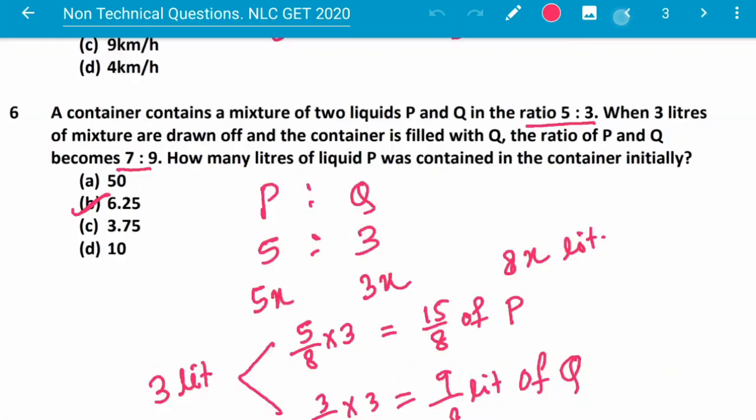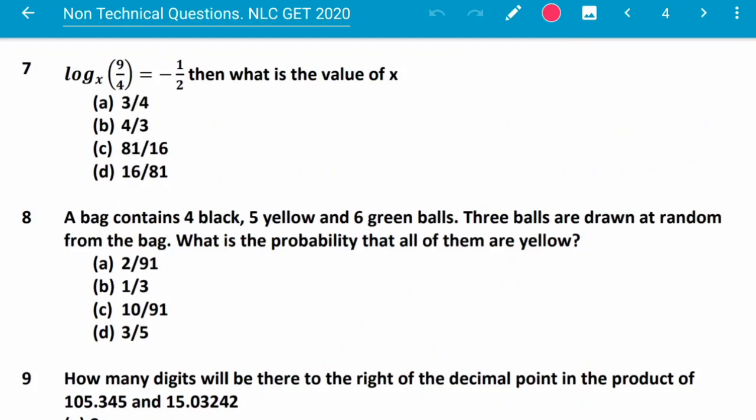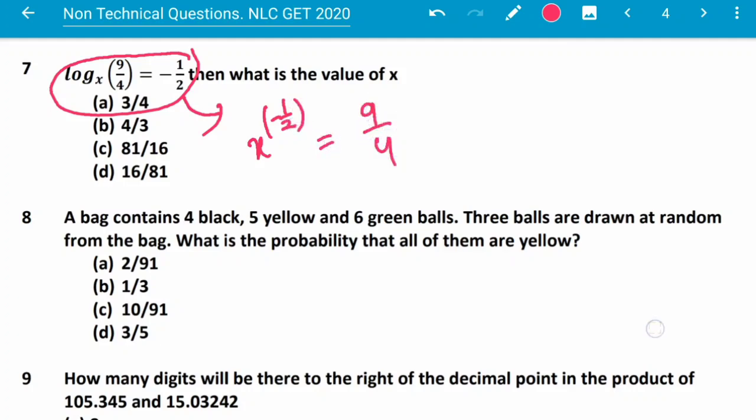Question number 7. Log base x of 9 by 4 is equal to minus half. Then what is the value of x? Logarithm can be expressed in terms of exponential or the power form, like this: x to the power minus half is equal to 9 by 4. And here negative half in the power can be expressed like this: 1 by x to the power positive half is equal to 9 by 4.